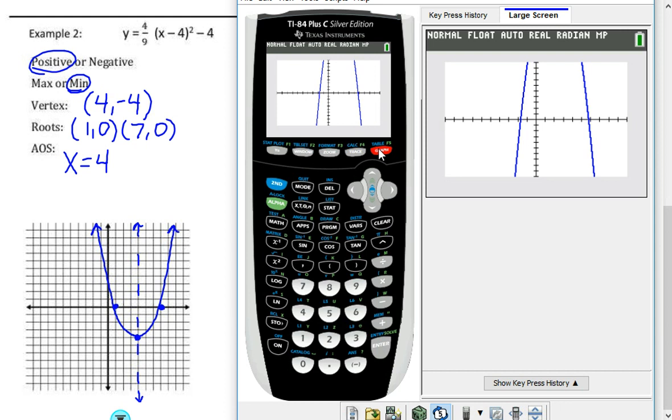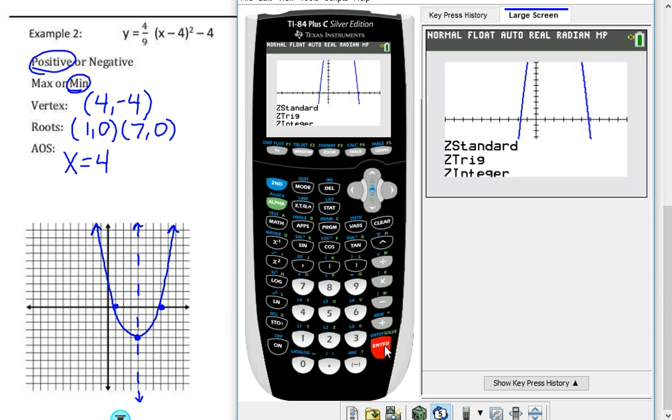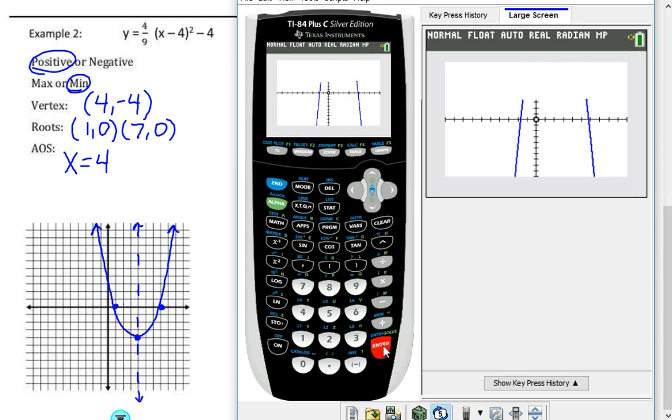So this is that third point we made on how can I graph my quadratic. I need to zoom out. So I'm going to click zoom, and option number 3 says to zoom out. Now nothing happens until you hit enter one more time. And now my calculator has zoomed out. So now I can see my maximum. You can't do the maximum until you can see it on your screen.